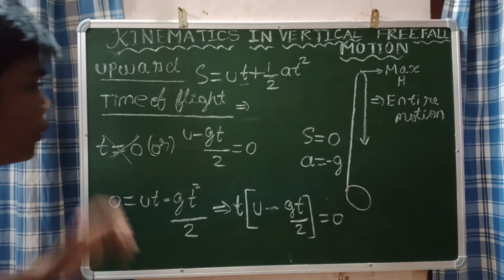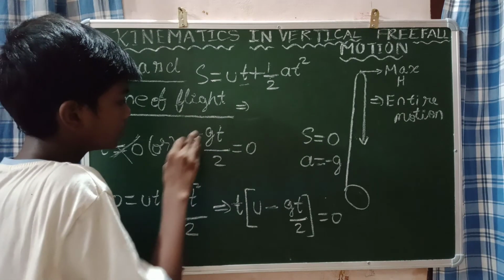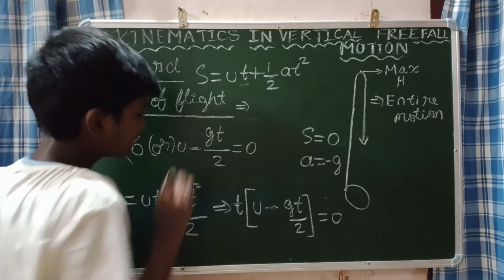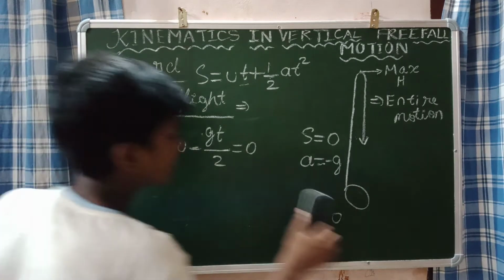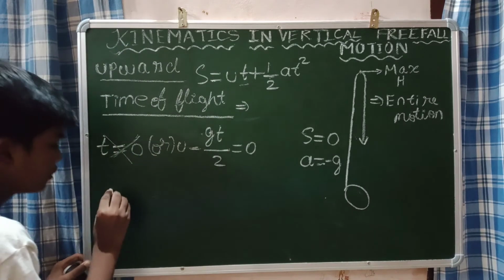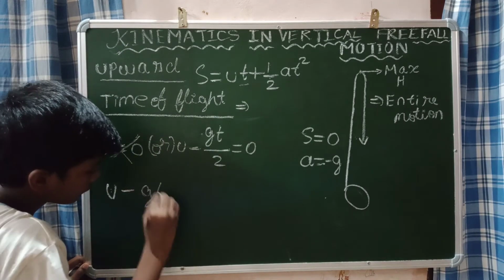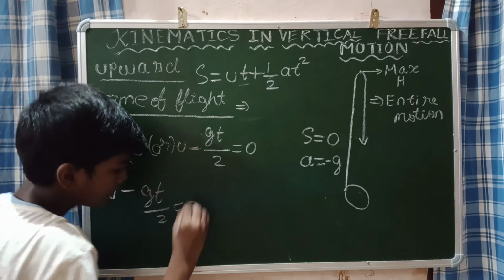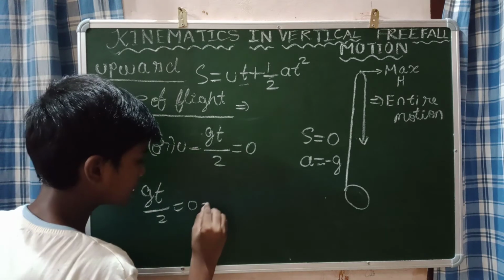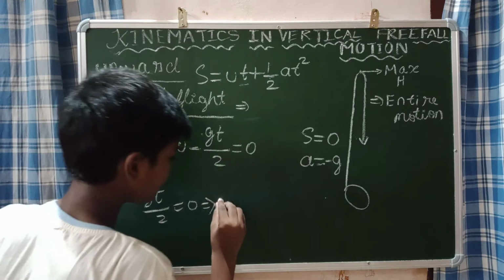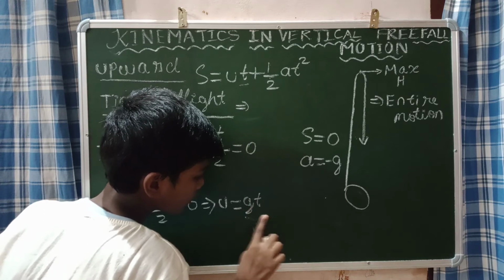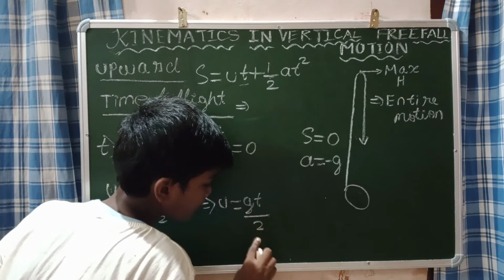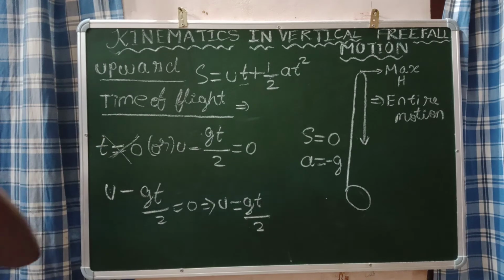But see the solution, u minus gt by 2 is equal to 0. This is one of the solutions. Now we evaluate that solution. So what will you get? The solution is u minus gt divided by 2 is equal to 0, which implies that u is equal to gt divided by 2. Now we need to find this t only, because this t is the time of flight. Okay, this t represents the time of flight. So find the time of flight.